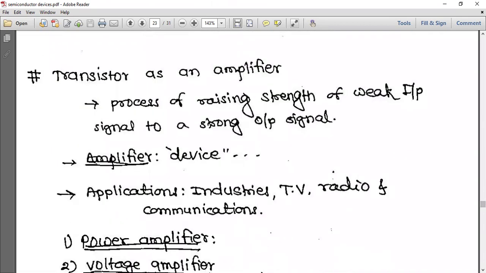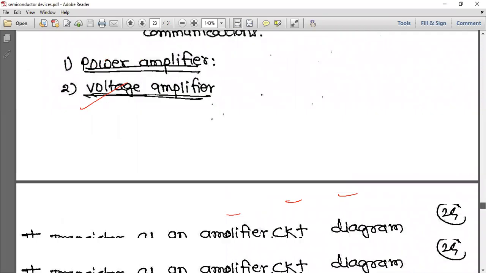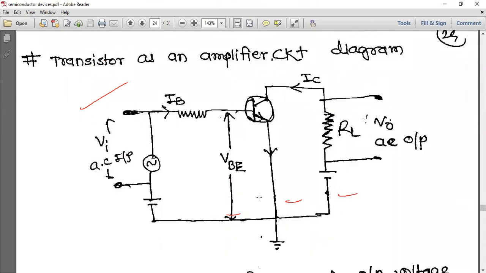Now, transistor as an amplifier. Amplification is the process of raising the strength of a weak input signal to a strong output signal. An amplifier is the device which amplifies the strength of a weak input to a strong output signal. Applications are in industries, TV, radio, communication. There are power amplifiers and voltage amplifiers. First is the transistor amplifier circuit. You can see the diagram: input voltage, battery, one resistance, here a load, and here also one small potential.